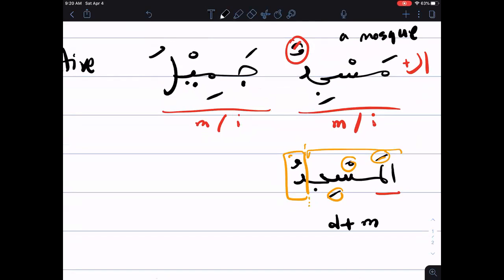jamilun. Okay, what do we have to do? We have to copy everything. So let's just put the jamil. Now we have to copy these two attributes. It has to be definite. Is jamil definite? No, it's not. So how do we make it? First of all, it was jamilun. How do we make it definite? Well, we add alif lam. We add alif lam right away.